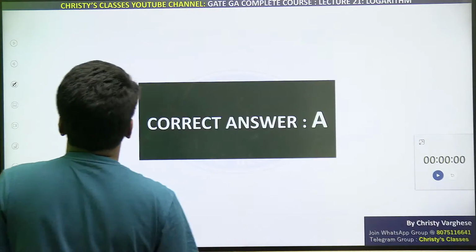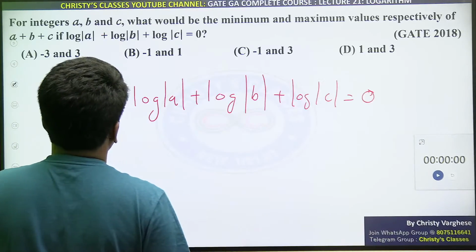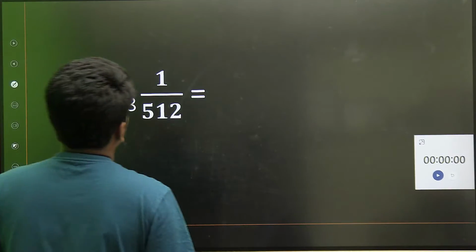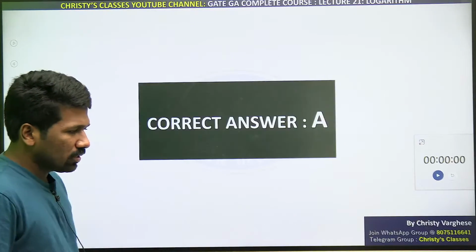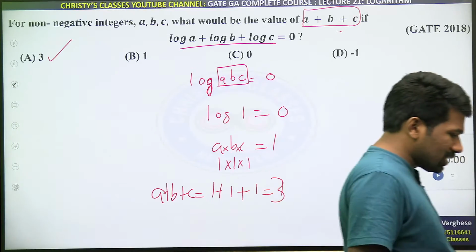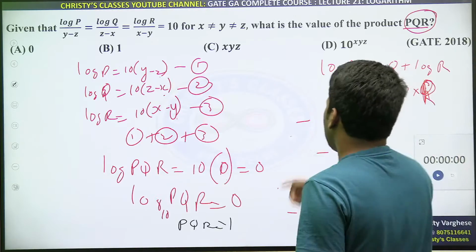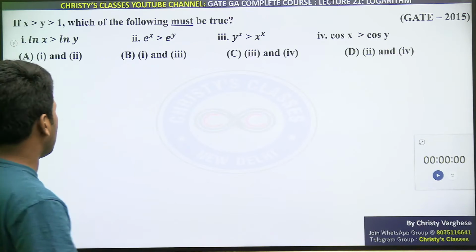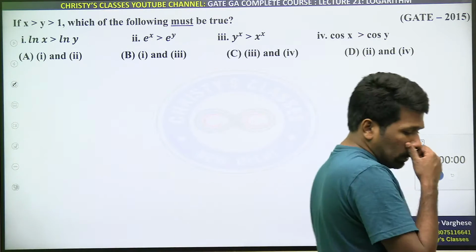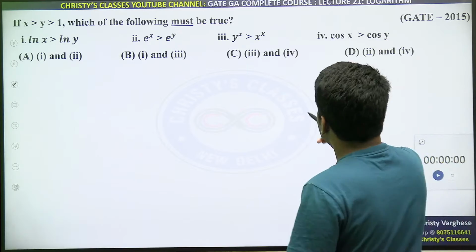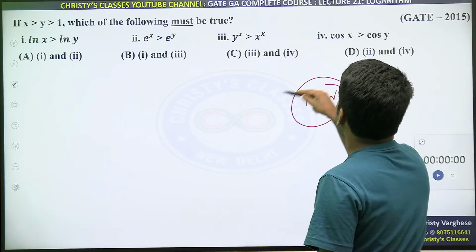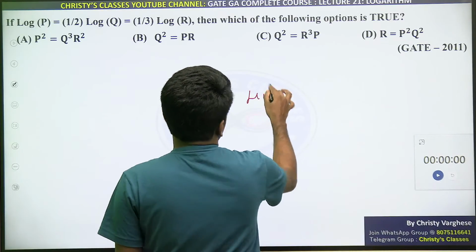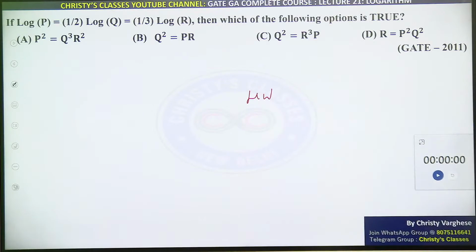Then I think we can conclude here. One or two questions you can try as homework. I would like to know your opinion. How was this lecture? Did you get an idea about what is logarithm and how to simplify logarithmic questions in competitive exams? This question you can try as homework. It is not very difficult, but logarithmic idea only is not enough. It's a general question. Try as homework. I will try to add the solution in the slide if I get time. And this question also you try.